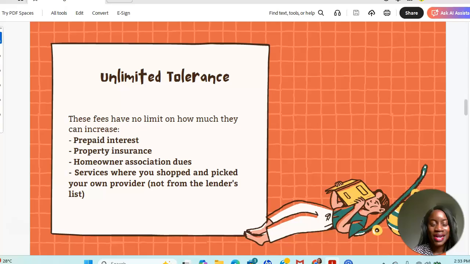The lender does not require this cost. Let's say, for example, a home warranty. So that's normally an optional cost. The borrower does not have to get a home warranty. It's not a requirement from the lender. Those costs also fall under the unlimited tolerance categories. Okay. So remember these three different categories.